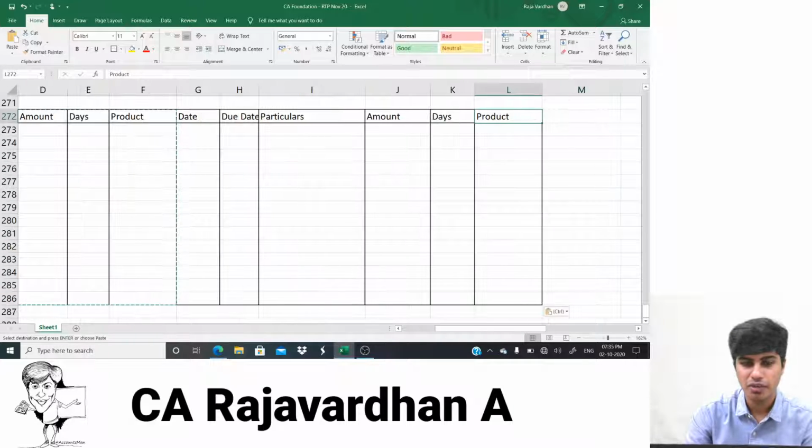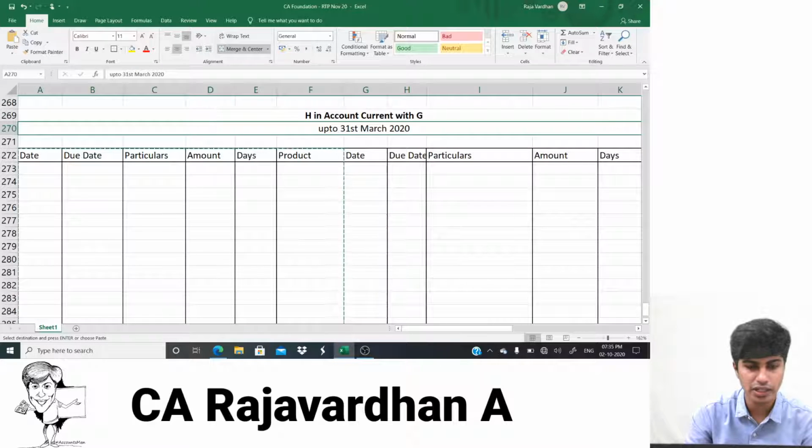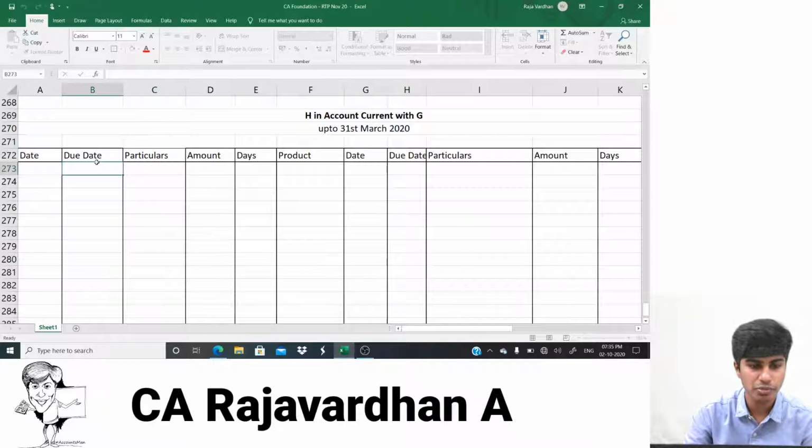Perfect. We have it all. So I'll write debit, credit. If you want to, you can write it. I prefer skipping. You can write it if you actually prefer writing.